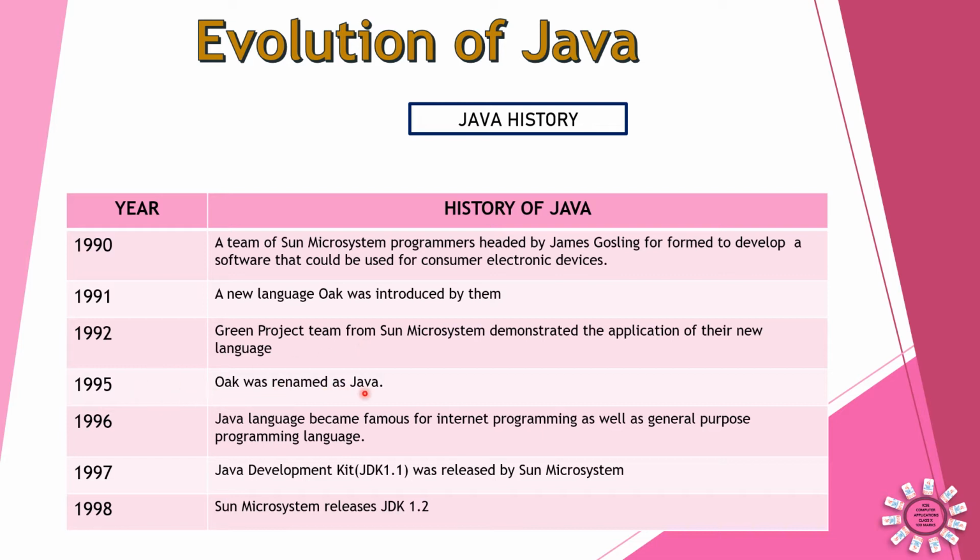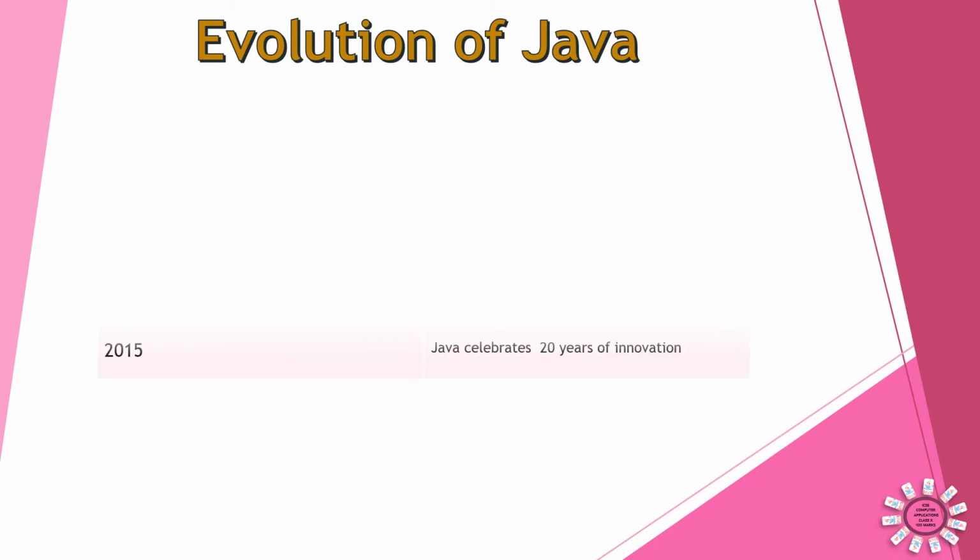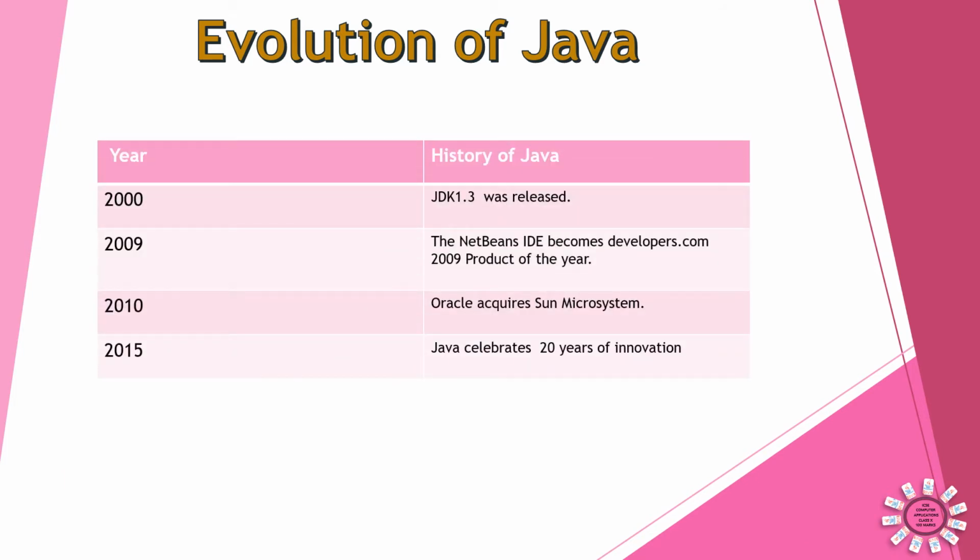In 1996, Java language became famous for internet programming as well as a general purpose language. In 1997, JDK 1.1 was released, and in 1998, JDK 1.2 was released. Further, in 2000, JDK 1.3 was released. In 2009, the NetBeans IDE became Developers.com 2009 Product of the Year. And in 2010, Oracle acquired Sun Microsystems, and in 2015, Java celebrated 20 years of innovation. So this shows the history of Java.